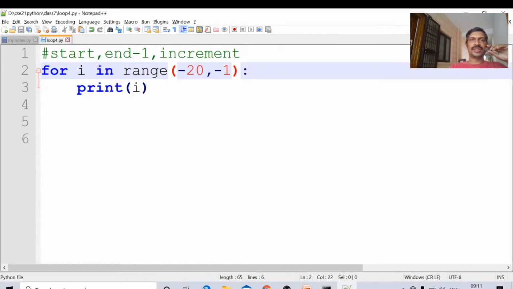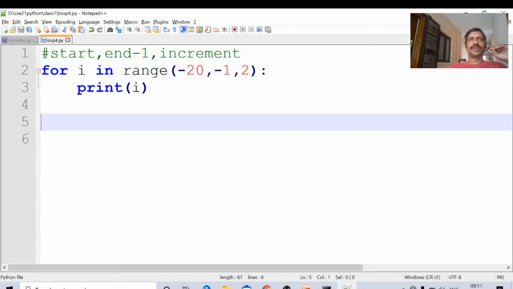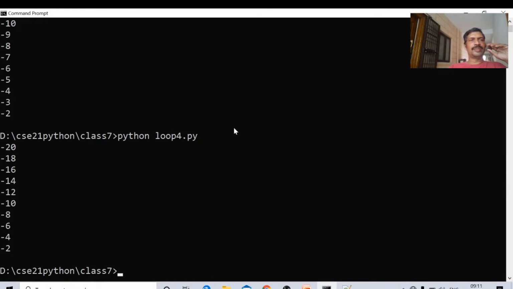Suppose I give the increment as 2. The same program, I am updating the increment. Okay, what will happen? Minus 20, minus 18, the output will come like this: minus 20, minus 18, minus 16.